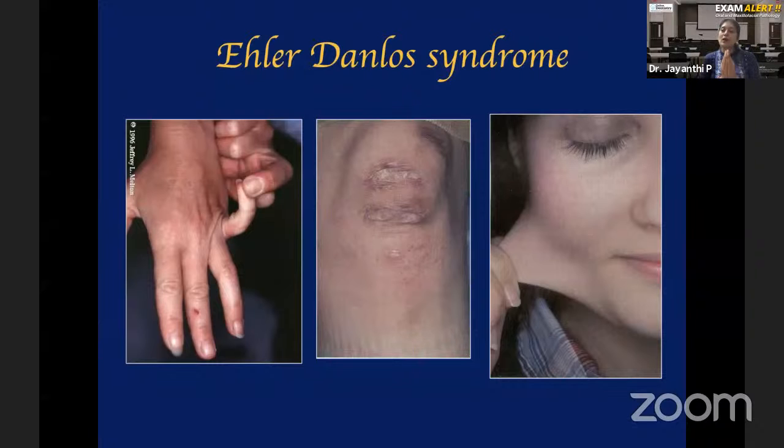Try to understand the concept, what each of this means. What is an autoimmune disease? What is a genodermatosis? And what is an immunologically mediated disease, but it is not autoimmune? So these three differences you try to understand. Based on that, you yourself can write the clinical features. It is very simple as that. I also tried to put in pictures. I didn't write anything because I want you to at least remember these pictures. Humans have this tendency of remembering pictures, photos. So at least you will remember that picture and you will try to reproduce it in your exams.